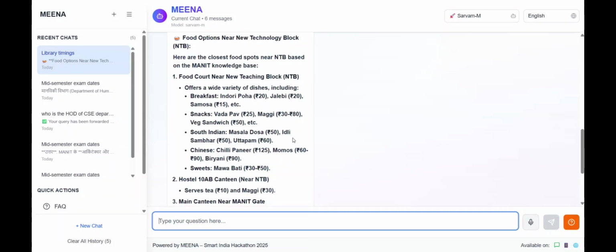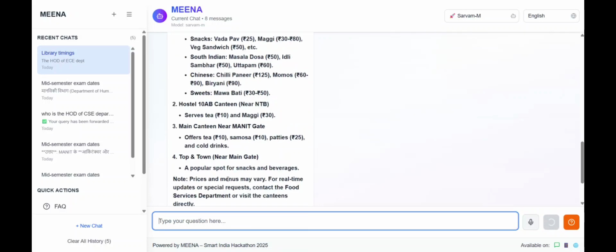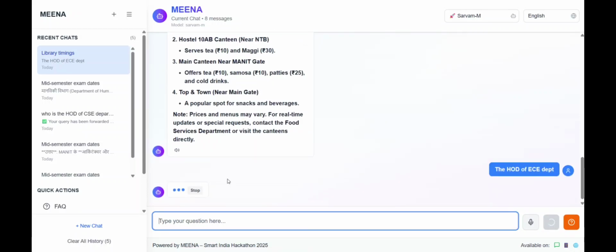So now I will demonstrate what happens when there's missing data and how the backend admin can rectify that missing data. For that, I will ask about the HOD of ECE department. You will also notice that for the questions where it is 100% sure, no human fallback is needed.